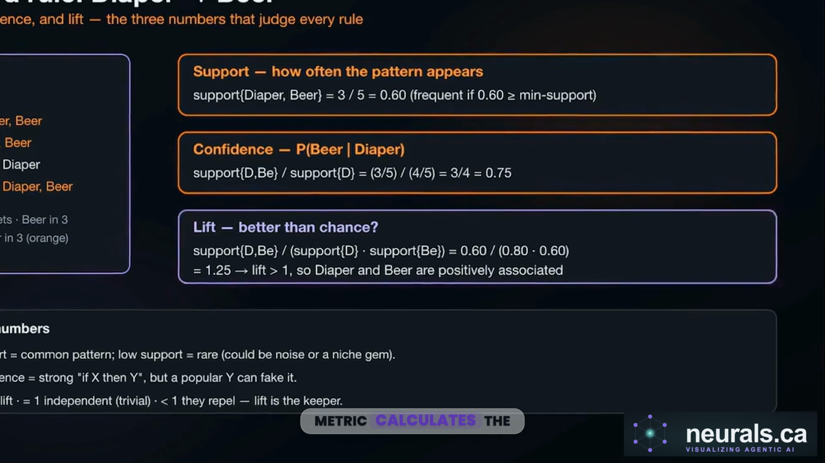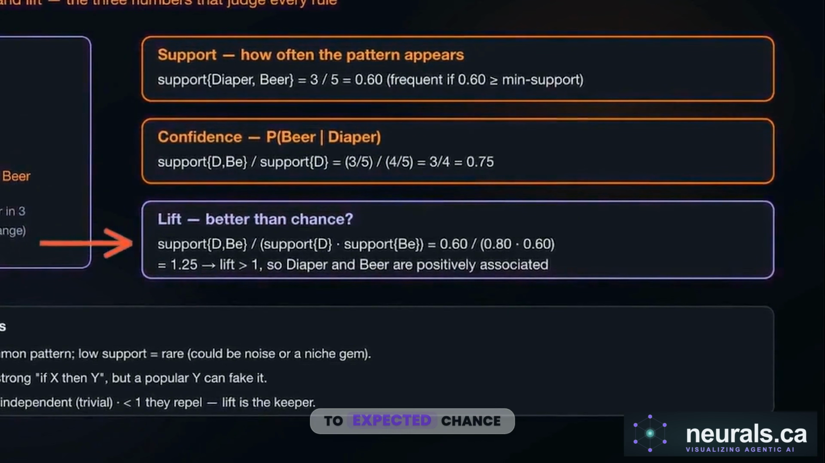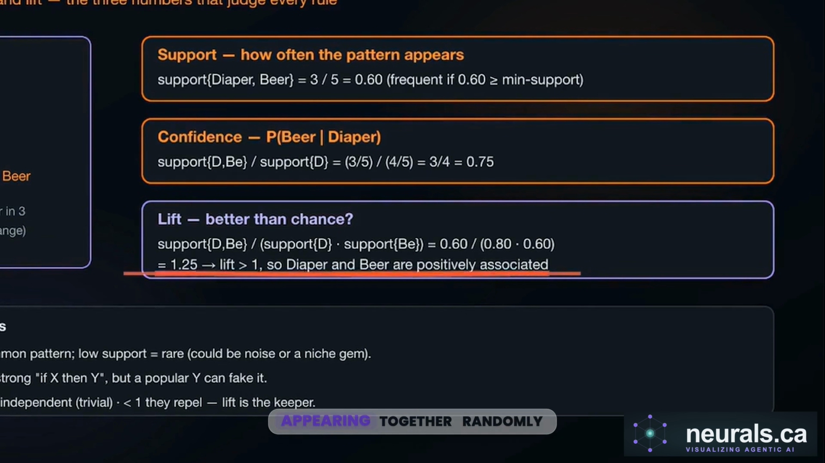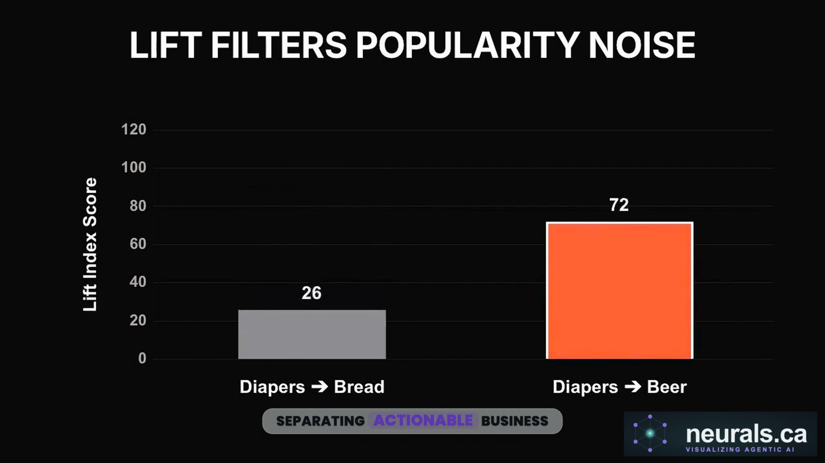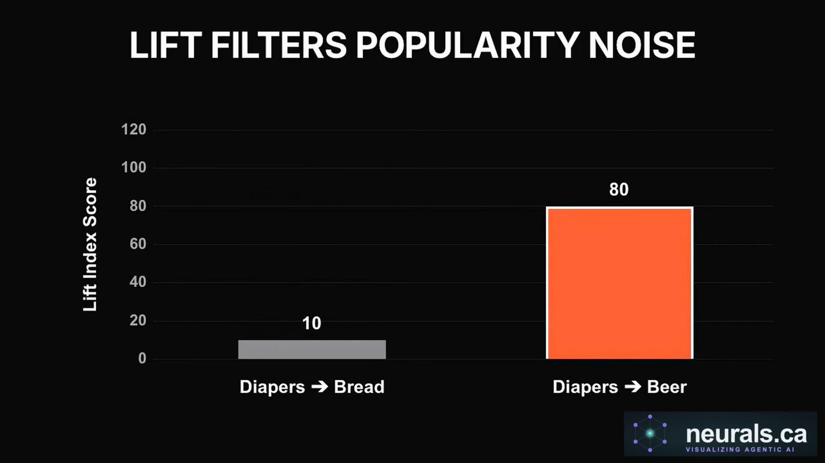This metric calculates the ratio of confidence to expected chance. A lift greater than 1 proves the items positively attract each other, rather than just appearing together randomly. A rule might have high confidence simply because one of the items is incredibly popular. Lift filters out that baseline popularity, separating actionable business intelligence from inexplicable noise.